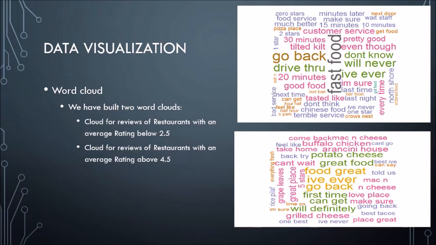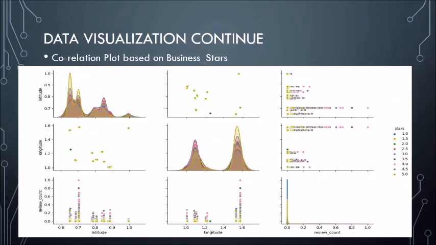Hi, this is Rishabh Lalwani. I'll be talking about data visualization done on our Yelp dataset. As you can see, we have built two word clouds for restaurant ratings. One is below 2.5 stars and one is above 4.5 stars. In a word cloud, basically, the word which is repeated the most is the boldest word in the cloud. In the first, where the rating is below 2.5, "fast food" and "go back" and "will ever" are the most common and repeated words. And the restaurants with ratings above 4.5 have "food is great" or "I've got to go back" as the most common and frequent words.